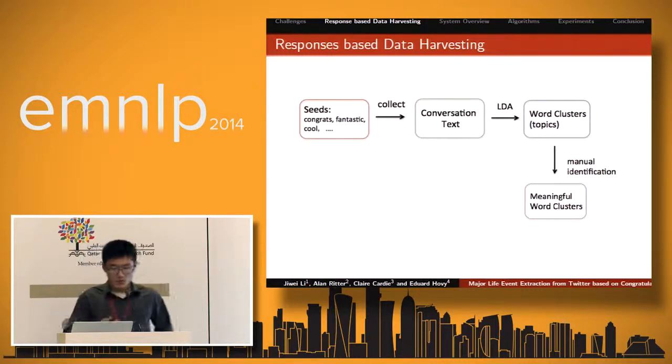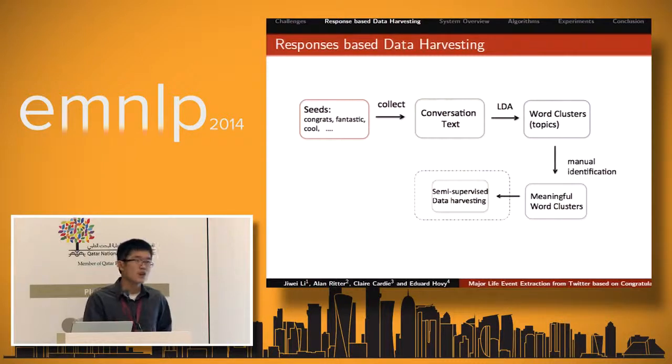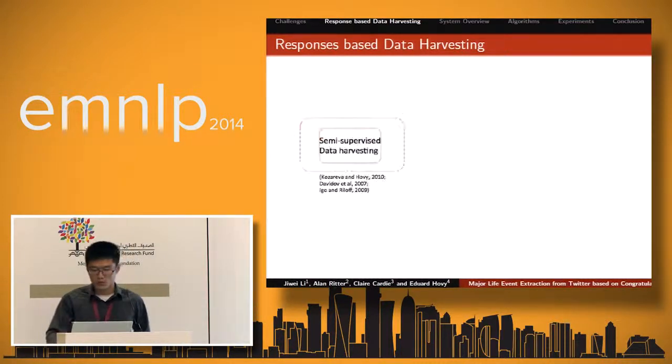As the starting seeds might be limited, we employ semi-supervised data harvesting techniques. The key idea is that you get started with some seeds. You use these seeds to harvest some data. You use this data to train some patterns, and you use the patterns to get more seeds, more data, more patterns. You do this recursively.